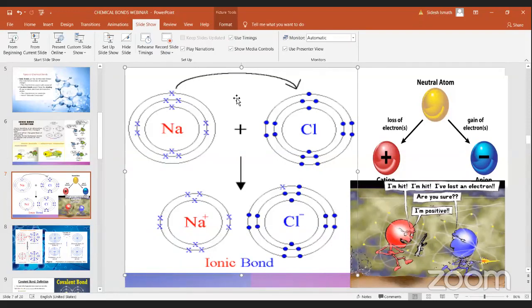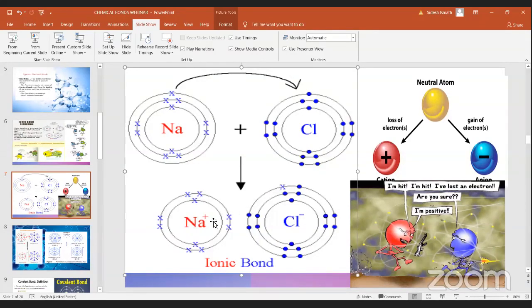To make chlorine stable, it needs only 1 more electron. Rather than giving these 7 electrons to someone else and becoming stable, it is easy to gain 1 electron and become stable. So sodium is giving 1 electron to chlorine, so both are stable now.